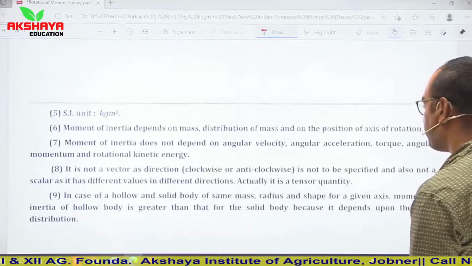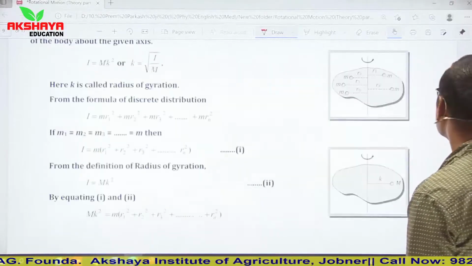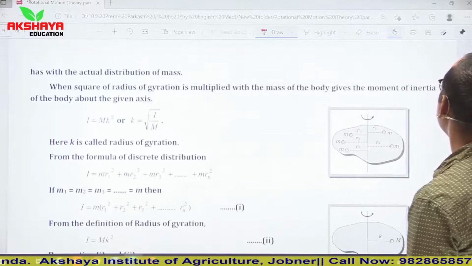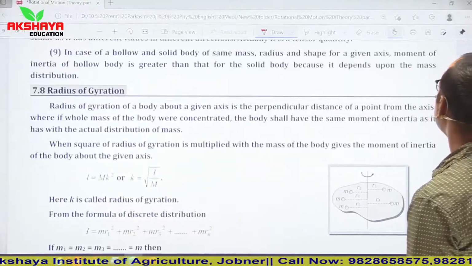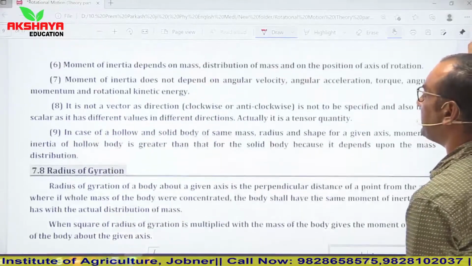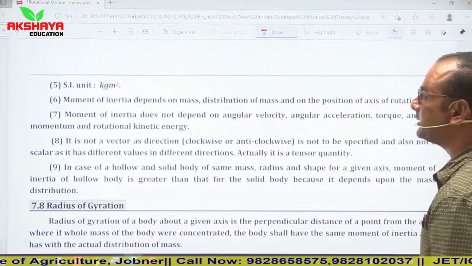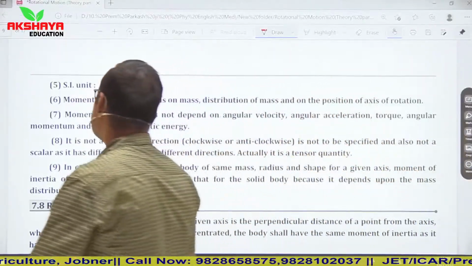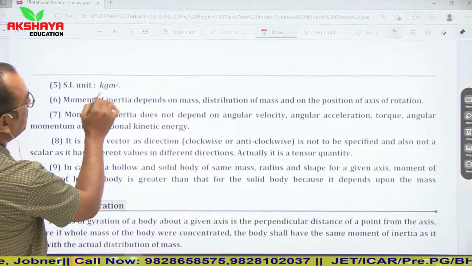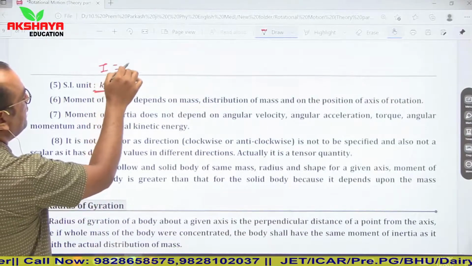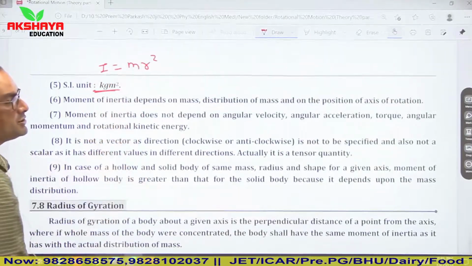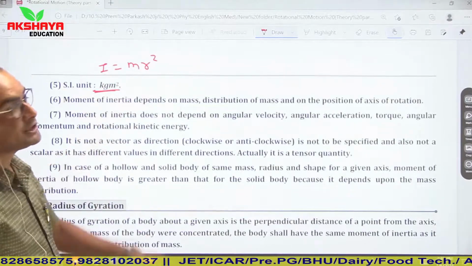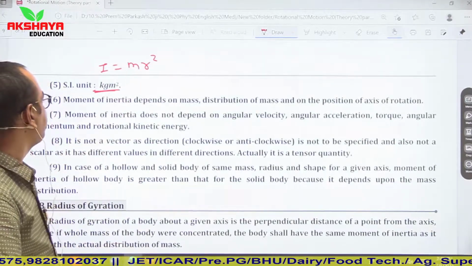Now the SI unit of moment of inertia. By the relation I equals m r squared, the SI unit is kg meter squared. M is mass, which is measured in kg, and r squared in meter squared.